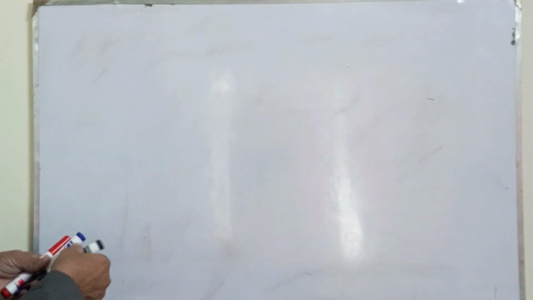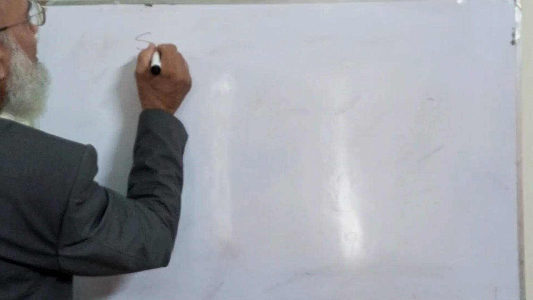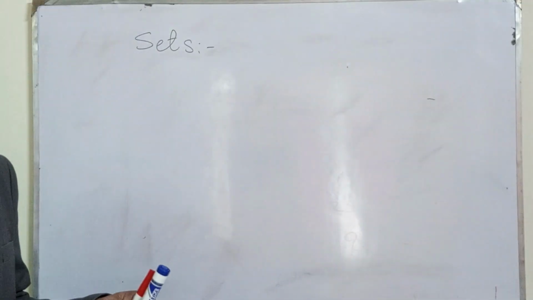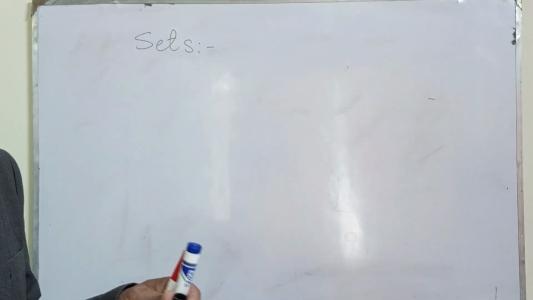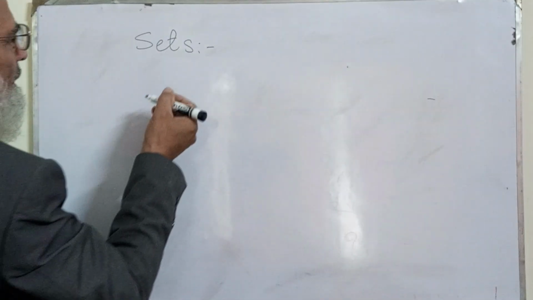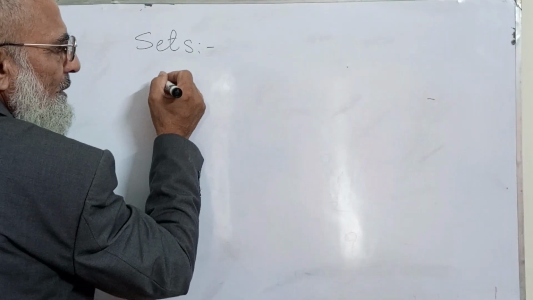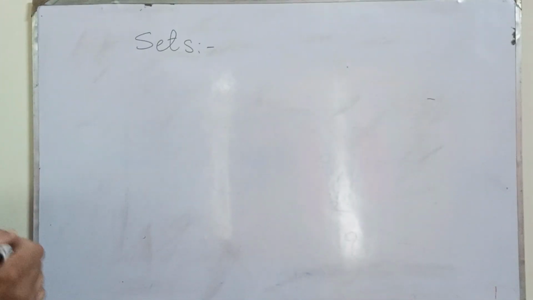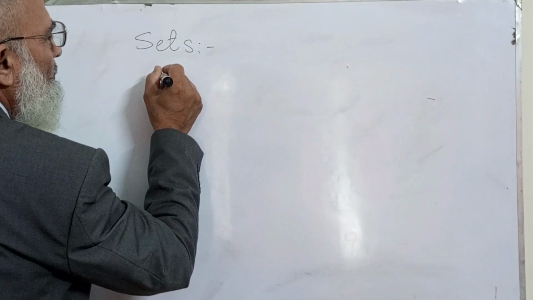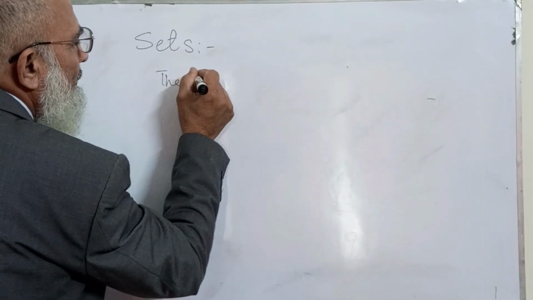Now this was sequence, and if I say sets, it is a group of particular things. For example, the things or furniture in the bedroom, the bedroom furniture.